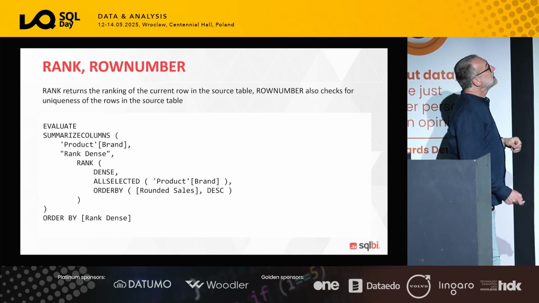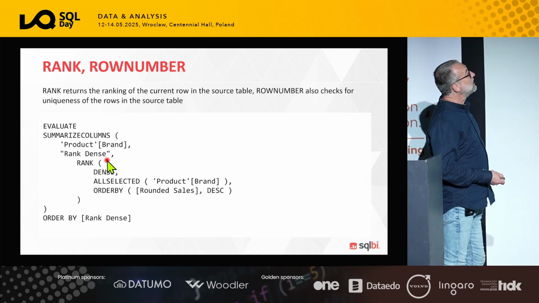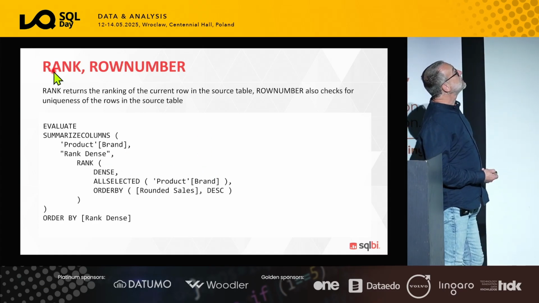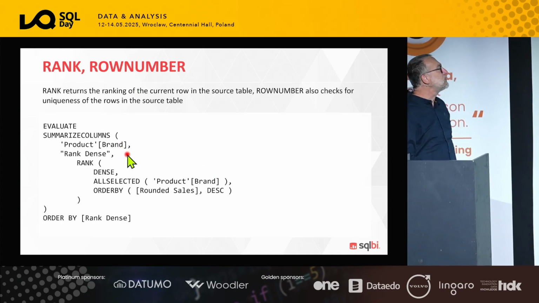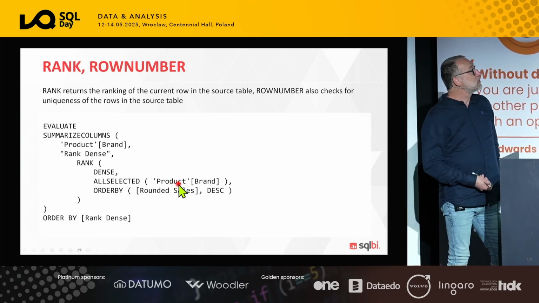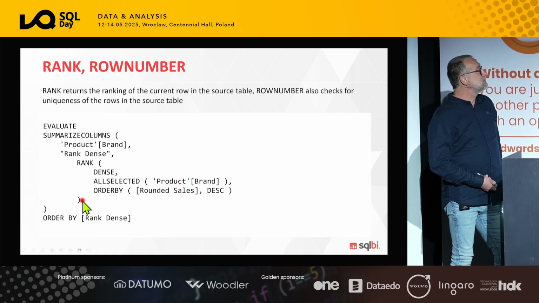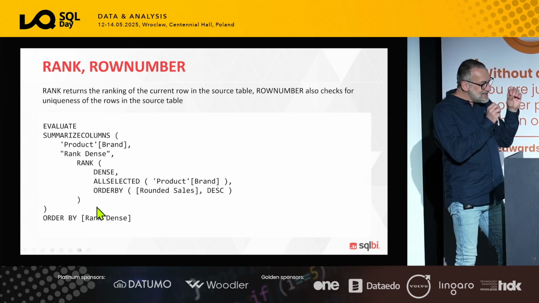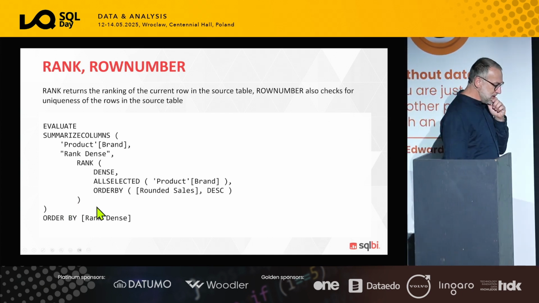The last set of DAX window functions that are worth looking at are rank and row number. They are basically the same function, because they produce a ranking, and they are different from the rankx function, and they are slightly different in the way they compute values.